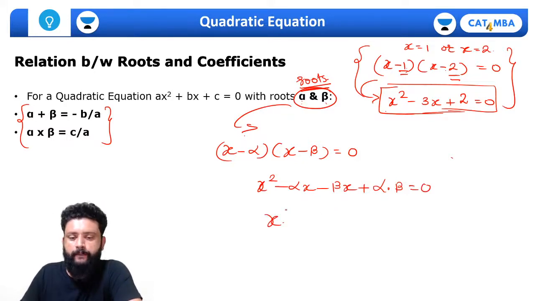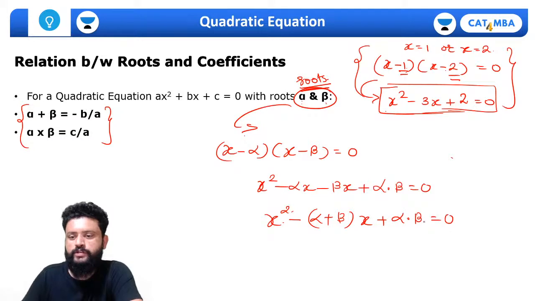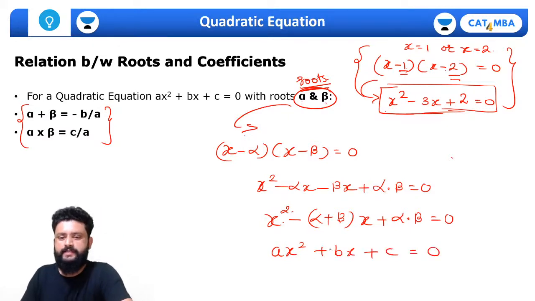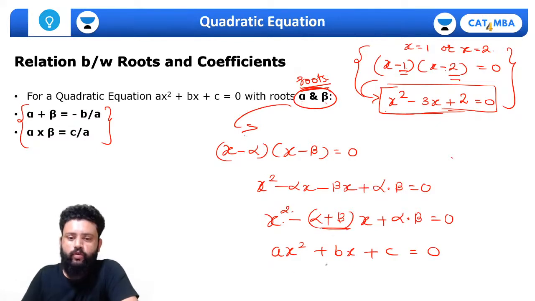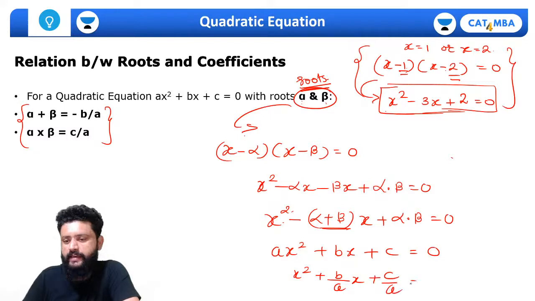Then if I compare this with the general form of the quadratic equation, ax square plus bx plus c equals to 0, now look at this. This is the sum of the roots. If I divide it by a, you will get x square plus b by a x plus c by a equals to 0.